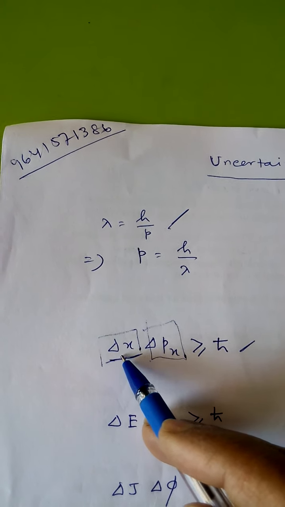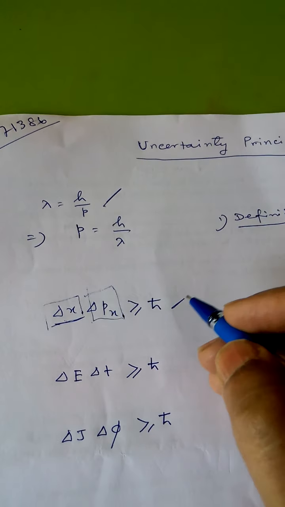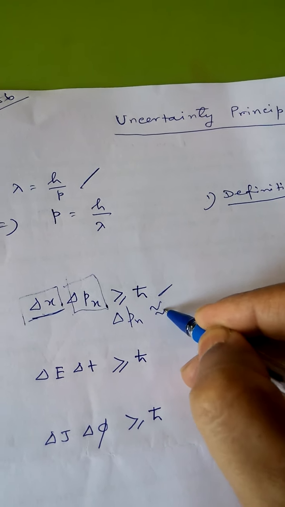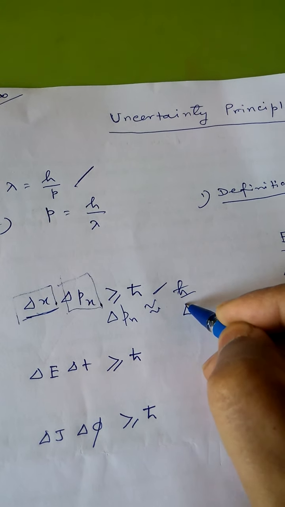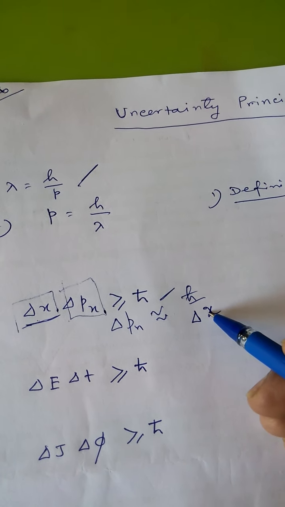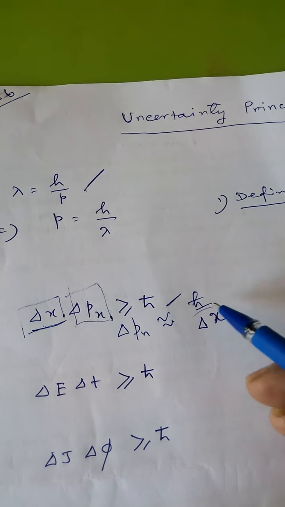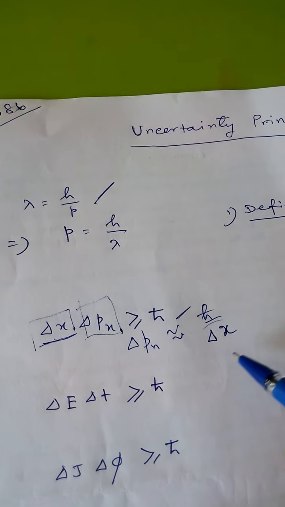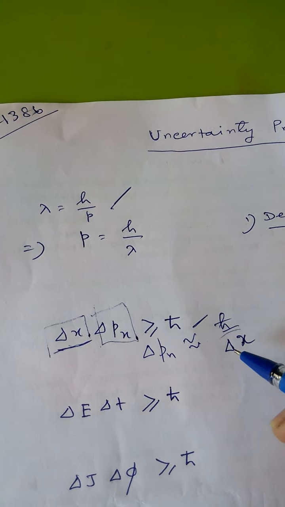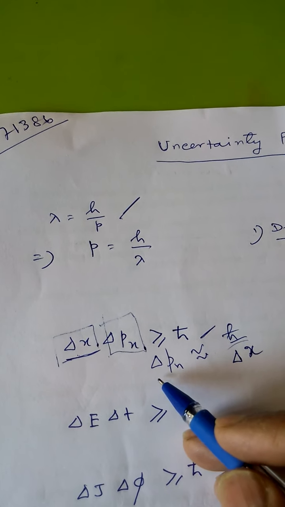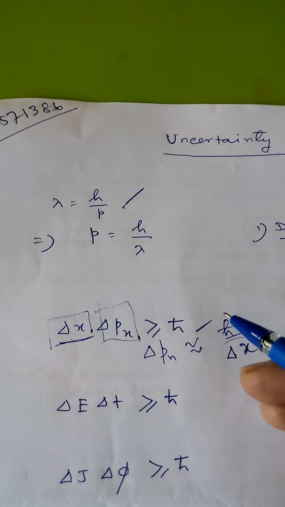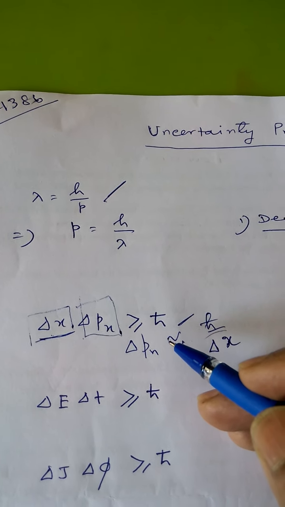If delta x can be calculated accurately, then delta px becomes h cut by delta x. If it is measured exactly and simultaneously, then delta x, that is the possible error or uncertainty, becomes 0. So h cut by 0 means infinity. So delta px, that is the uncertainty in the momentum, becomes infinity. Possible error becomes infinity. So its momenta cannot be measured.